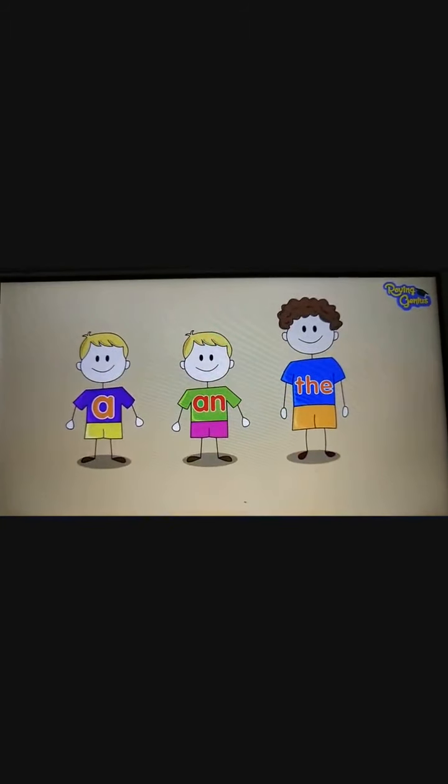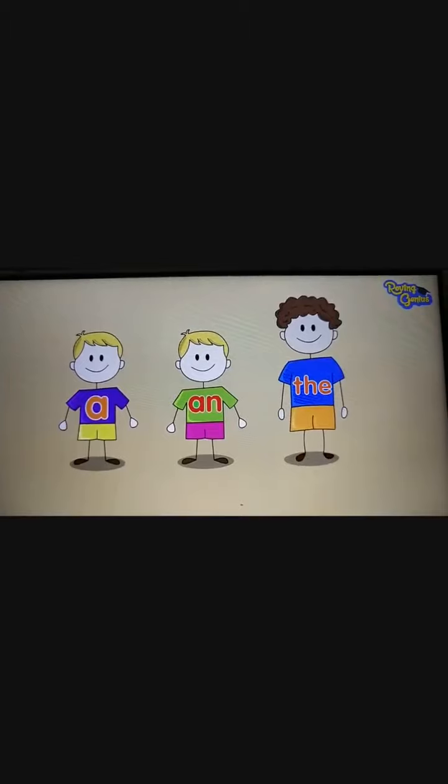A, an and the. These are the three things that we read. I hope the examples were extremely interesting, children, and I hope all of you recalled what we read in the first video. Now we will be learning about the article the. That is, the is a definite article. Let us first read what is there in the book.